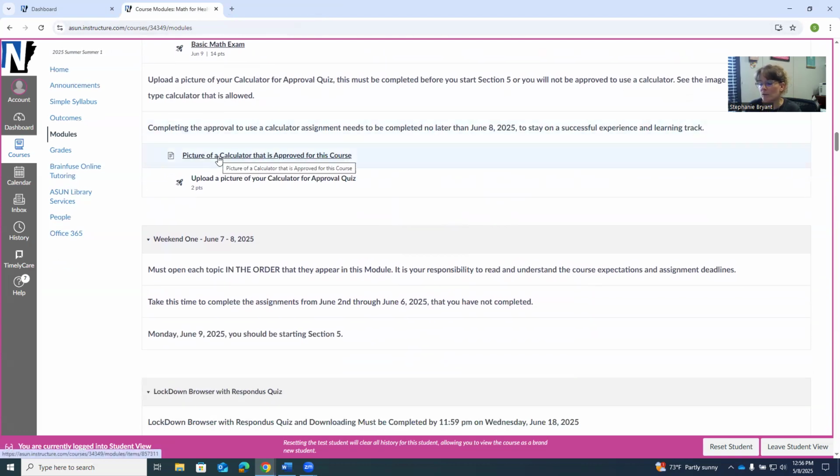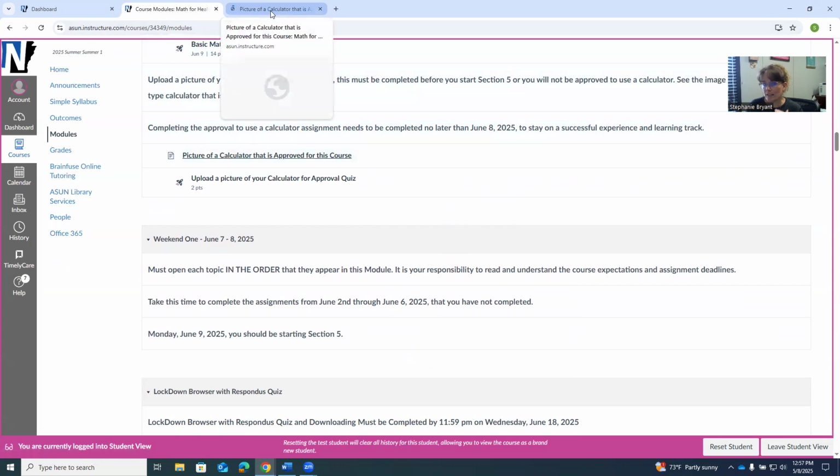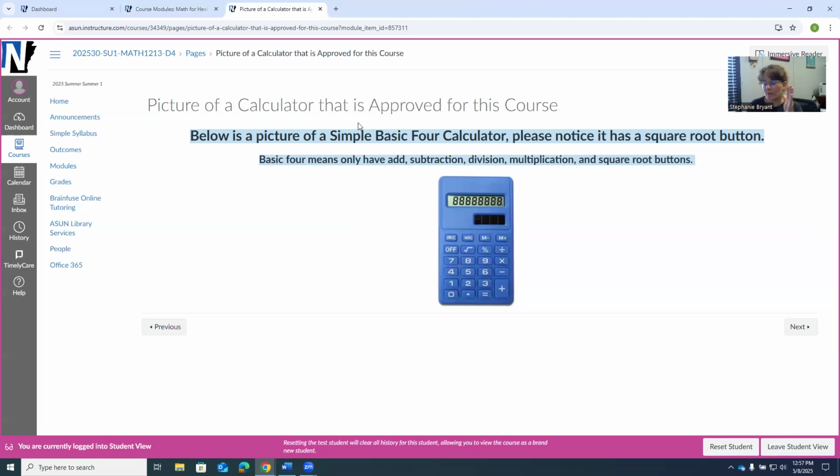You have to upload a calculator for approval to use starting in section 5. You don't get to use it in basic math, but once we hit section 5 on, you get to use one if you got approved. And it has to be a basic calculator: add, subtract, multiply, divide, and then the square root. That's it. You see this picture? Nothing more than that.